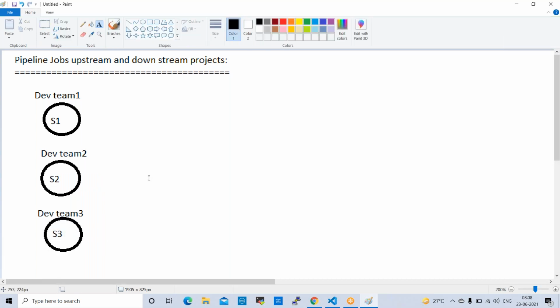Normally in real projects, different teams will work on the same requirement.